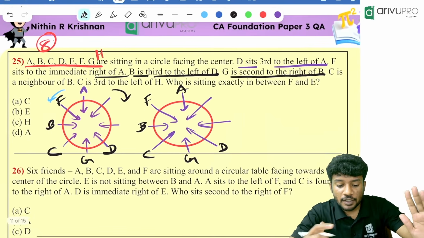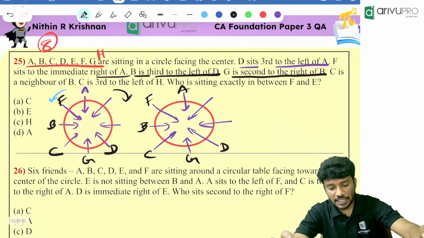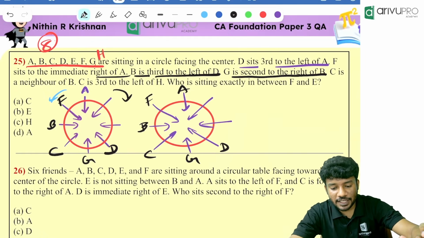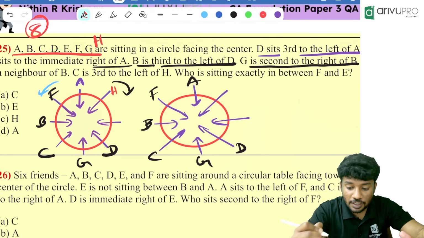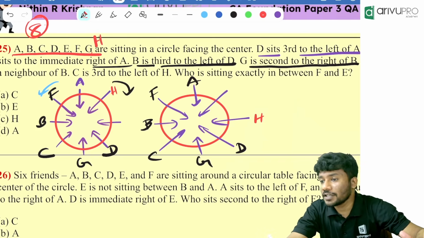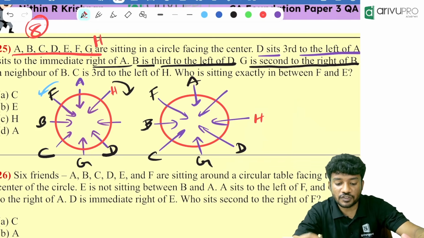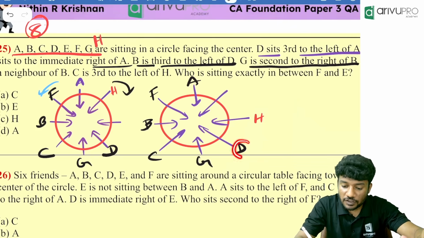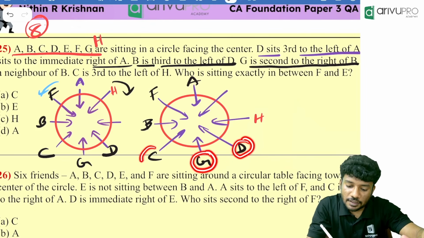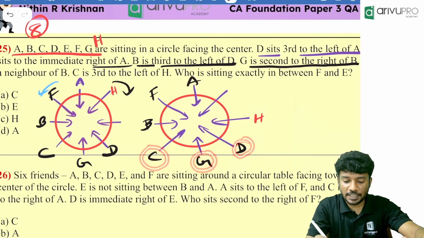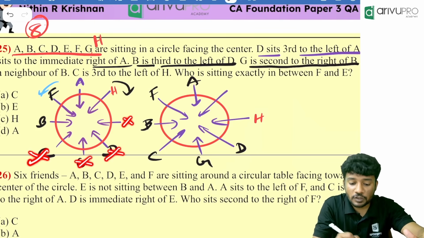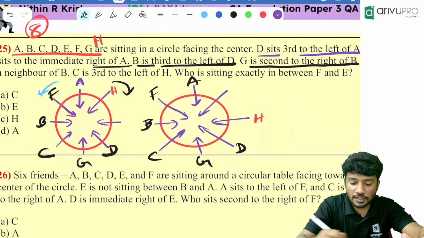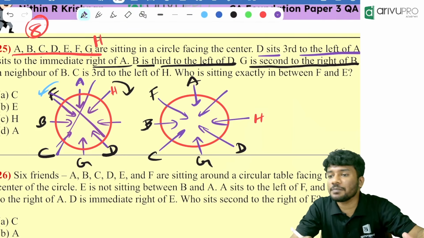Then people, C is third to the left of H. C is third to the left of H means H can sit in two places. Either H can sit over here or H can sit over here. Now tell me which is third to the left. C is third to the left. First left, second left, third left. That means which is the only possibility? Second is the only possibility. Now here, first left, second left, third left, then fourth left. Is it correct? No, that means our first picture is wrong. Our second picture is only correct.